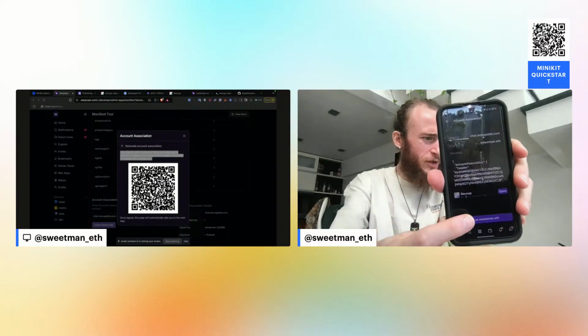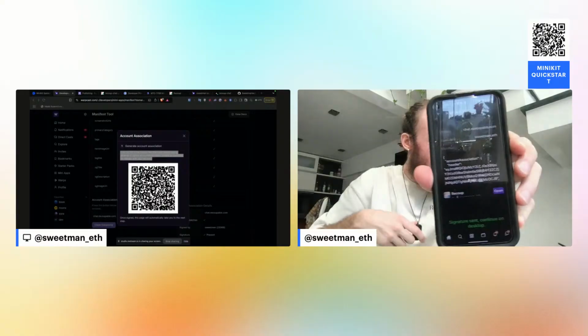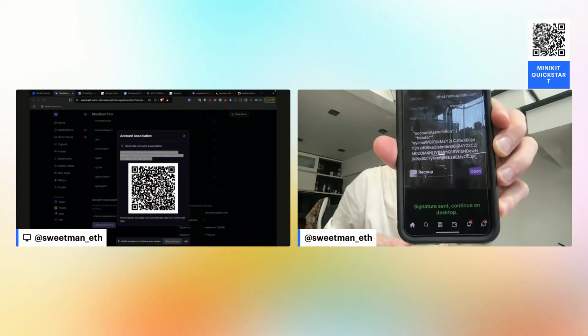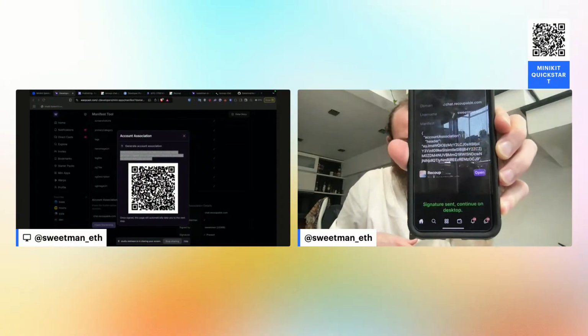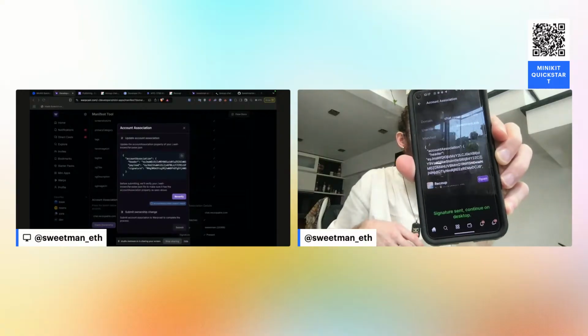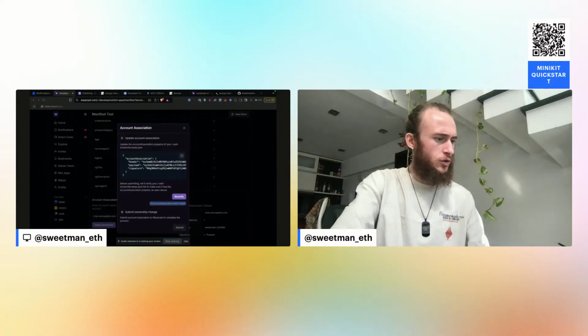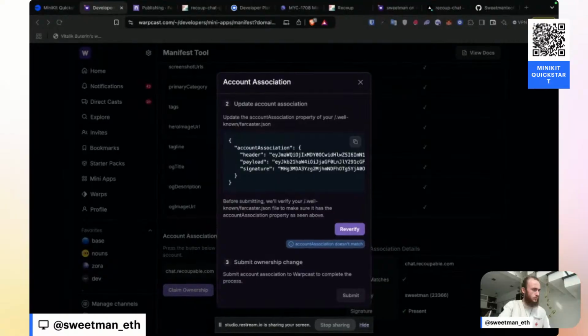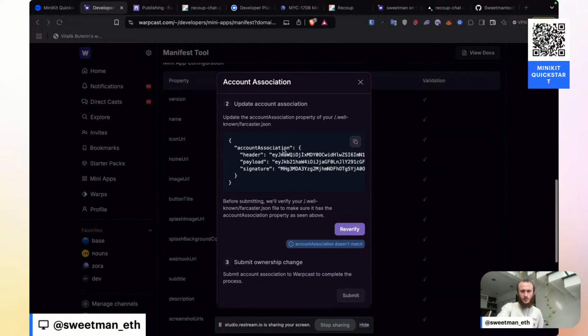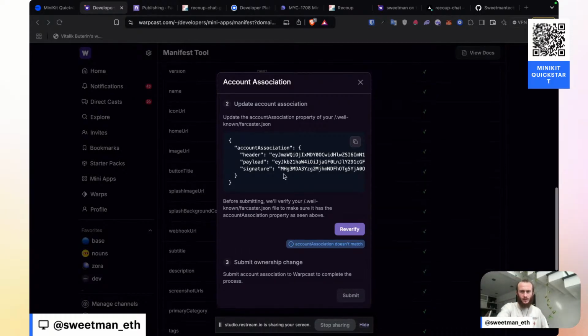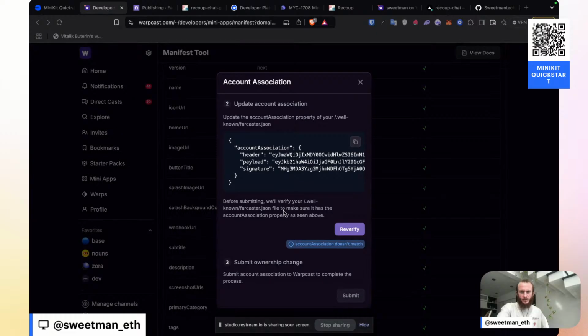Let me sign it. Let's see what happens when I tap sign. Signature sent, continue on desktop. Looks like our page automatically updated. And so let's go back to picture in picture. All right. Update the account association property of your well-known Farcaster.json. Before submitting, we'll verify to make sure it has the associated information above.